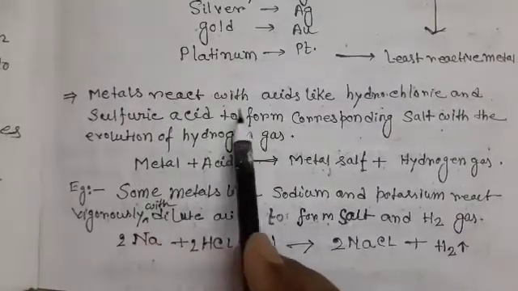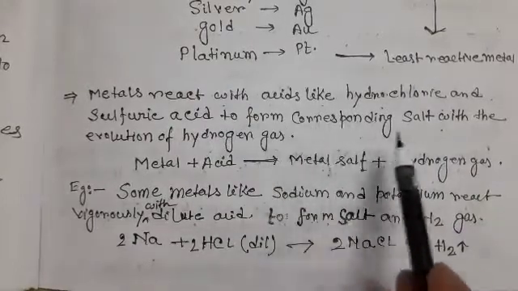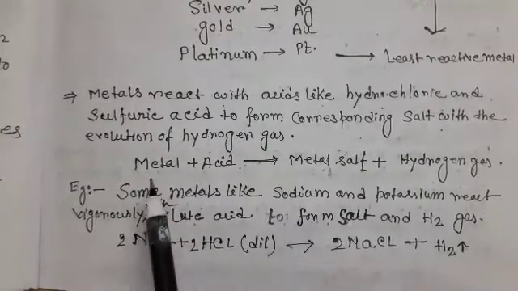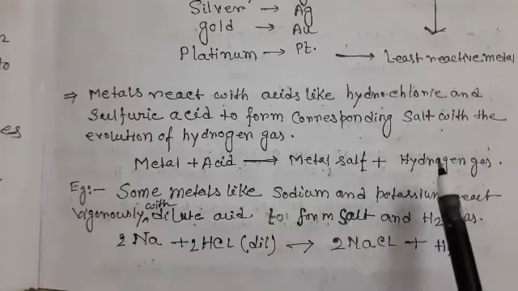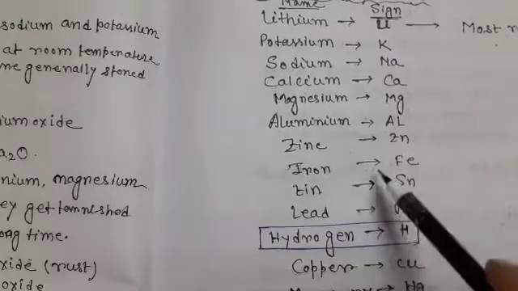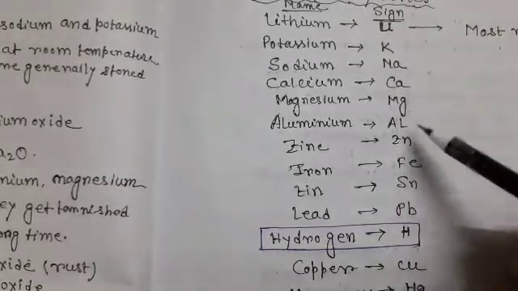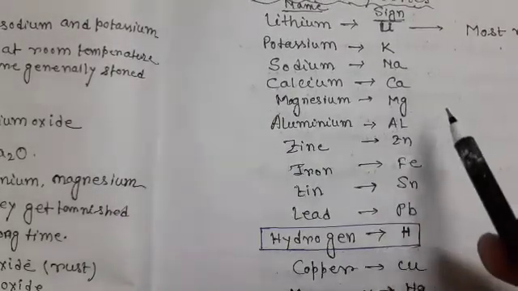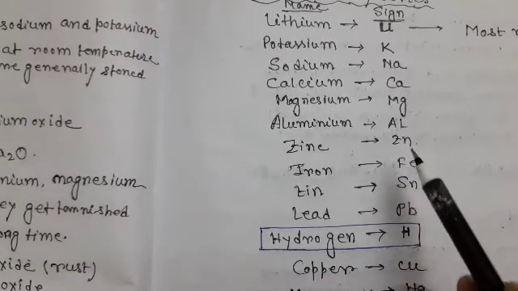Metals react with acids like hydrochloric and sulfuric acid to form the corresponding salt with evolution of hydrogen gas. That means metals react with acid to form metal salt and hydrogen gas. Metals which are placed above hydrogen in the metal reactivity series react with acid to form the salt of the corresponding metal and hydrogen gas.